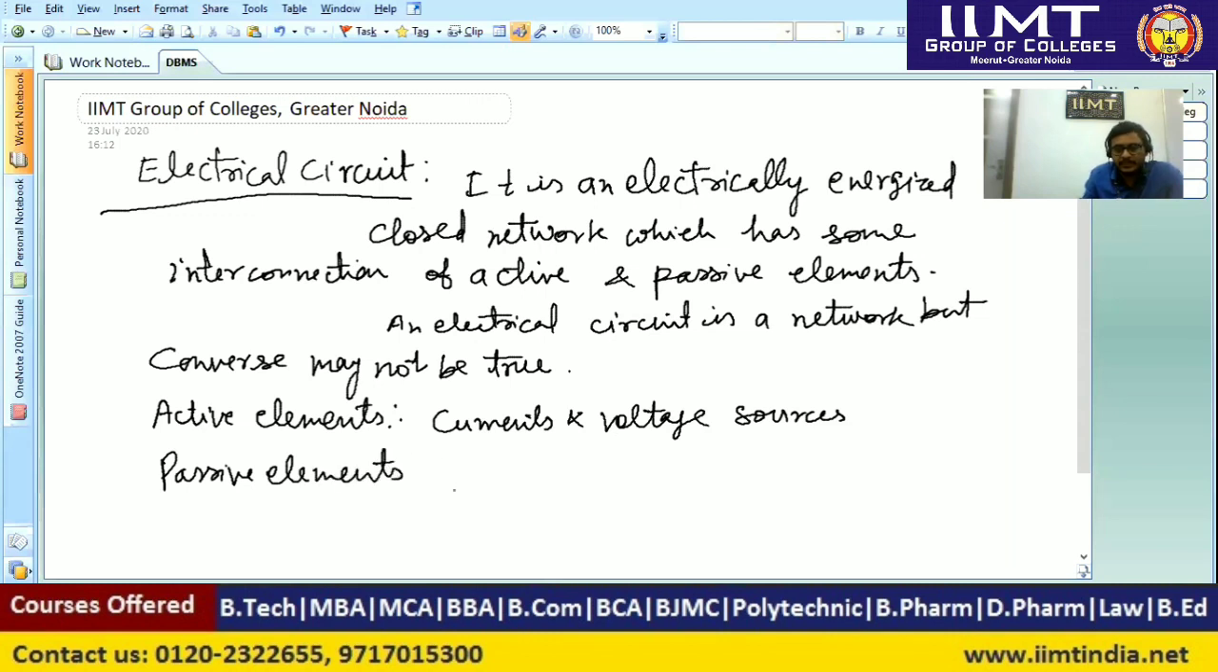Passive elements are those elements which can dissipate the energy, and also can absorb and store the energy, like an inductor stores the energy half Li square, and a capacitor stores the energy half Cv square. So passive elements are resistors, inductors, and capacitors.